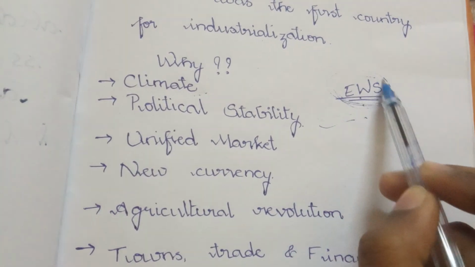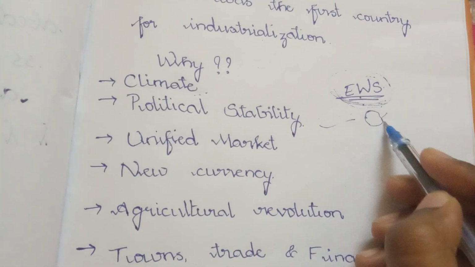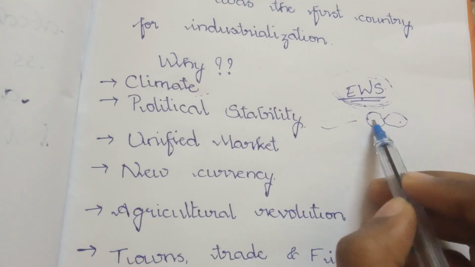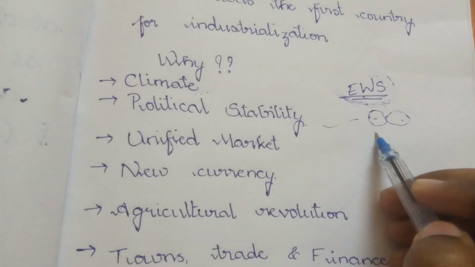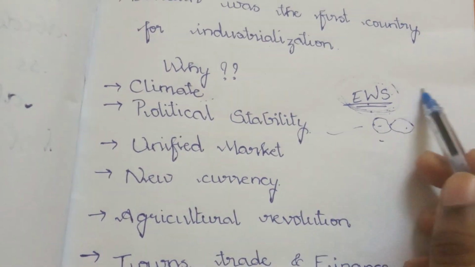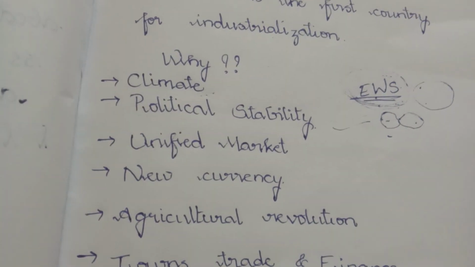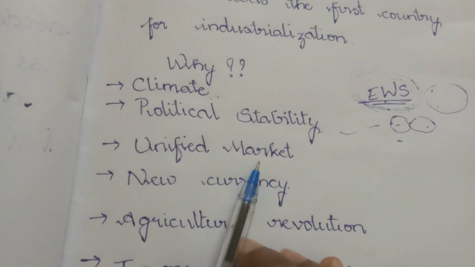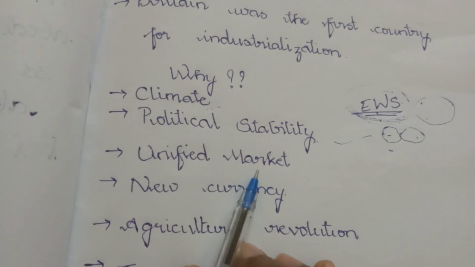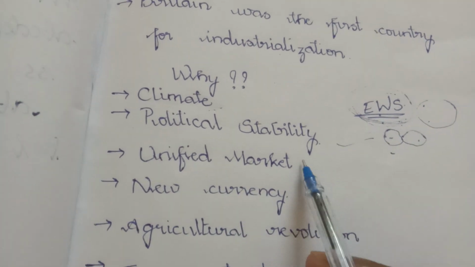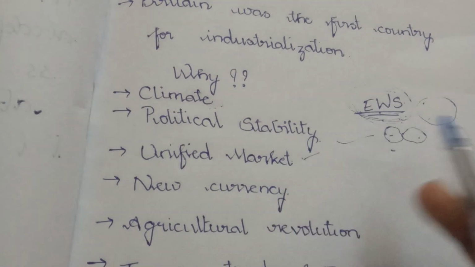Like when we see India, there were many different dynasties, so there might be different rules and changes in the trade. But here it's the same country, and the passage of goods is very easy. And then we have a unified market. As they have common taxation and a single currency, the markets were unified, and so it made trade very much easy.